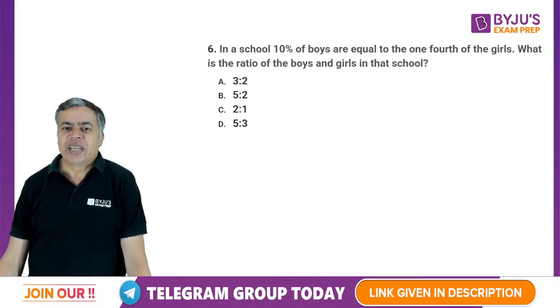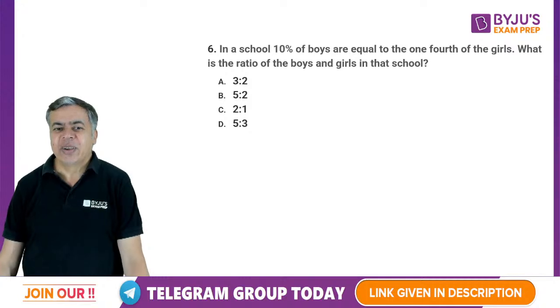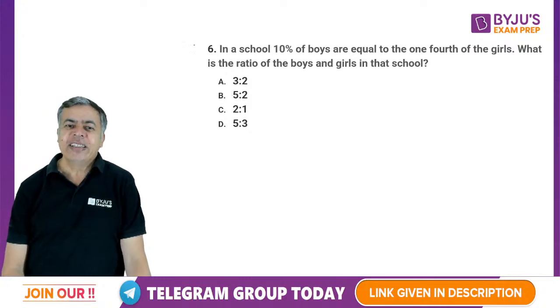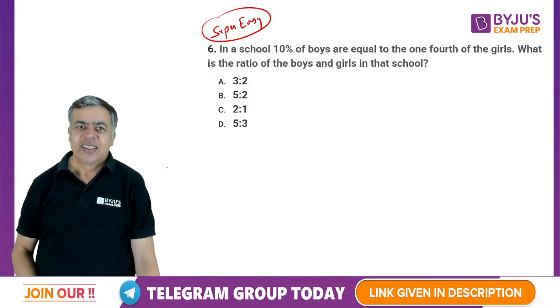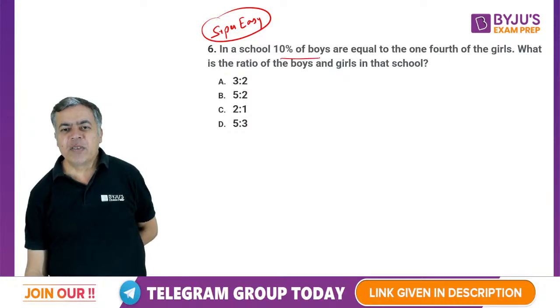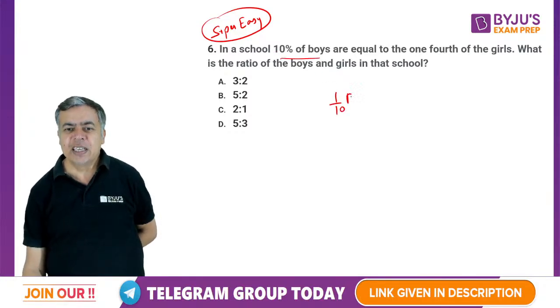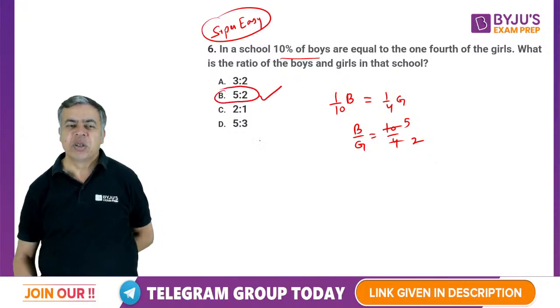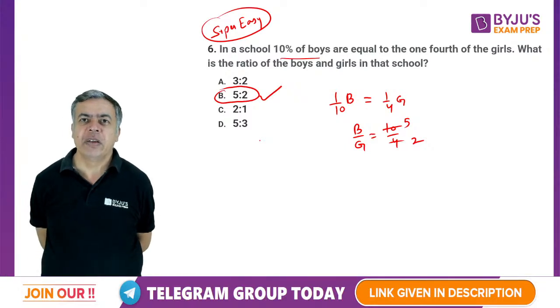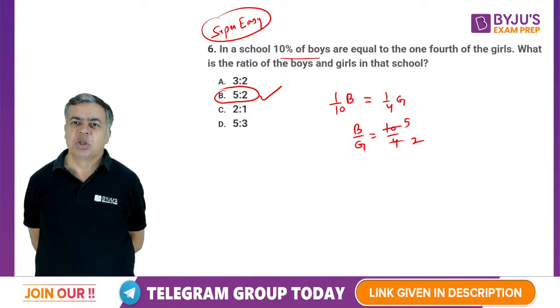Now in a school 10% of boys are equal to 1/4 of the girls. Again a super easy question. I think you should answer these questions quickly. 10% of the boys is equal to 1/4 of the girls. So what is the ratio of boys and girls? 10/4, that is 5/2. So the ratio of boys and girls is 5/2. Nothing can be easier than this. This is a very, very simple question, super duper easy.